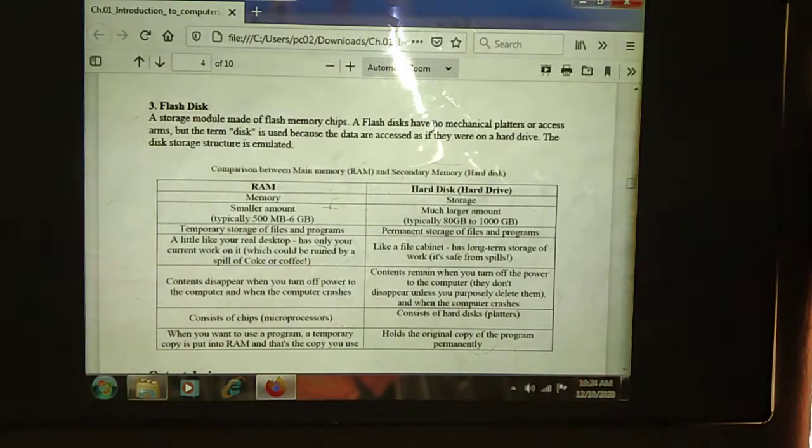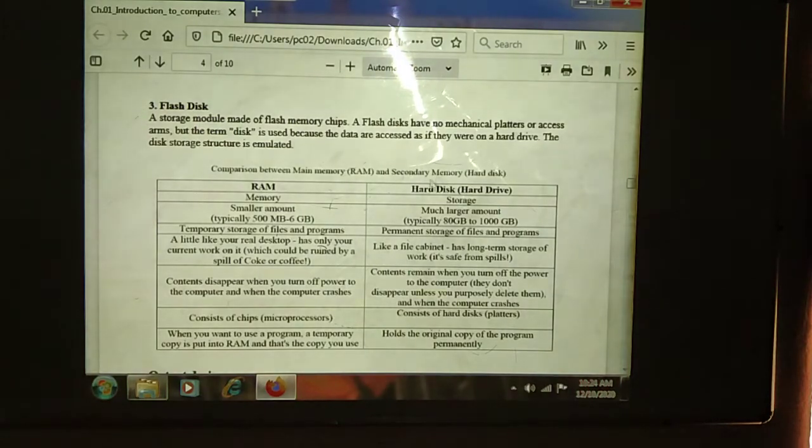Flash disk has no mechanical platters or access arms. Means it has no mechanical platters to store the data. But the disk is used because the data is accessed as if it were on a hard drive. What is the use of the flash disk? It is a storage module made of flash memory chips.